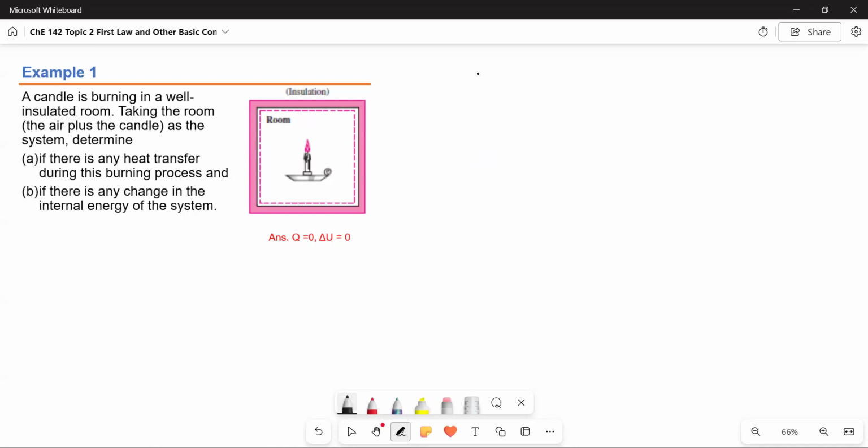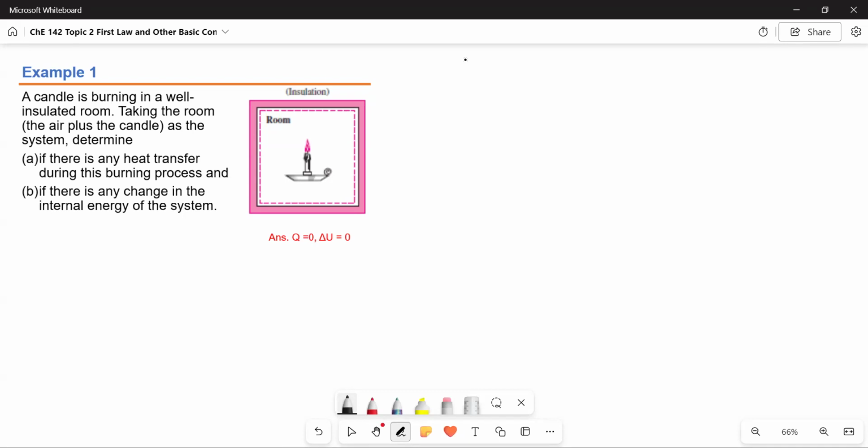Let's read it. A candle is burning in a well-insulated room, taking the air plus the candle as the system. Determine letter A if there is any heat transfer during this burning process, and letter B if there's any change in the internal energy of the system.